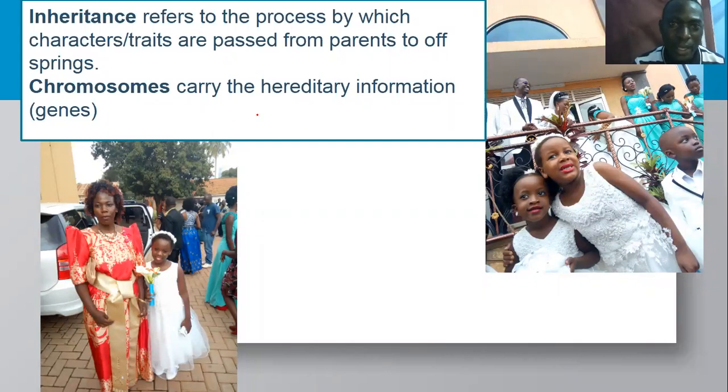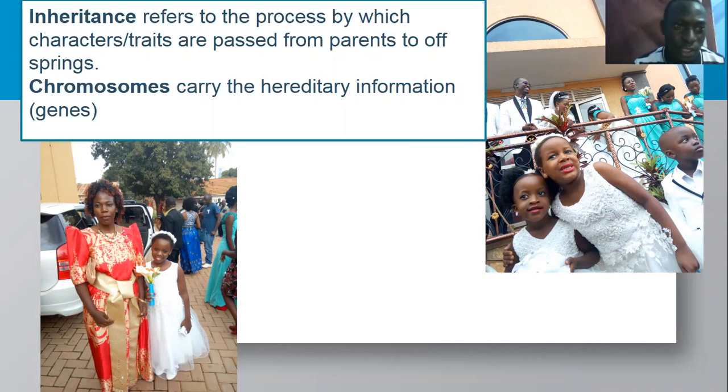And that is what we call heredity, whereby they're passed on from parents to the offspring. And you can see here, this is a couple that had just wedded. And of course, after wedding, we know that what next is producing offspring. And you can see these little angels here, these babies. So they must have characters which may resemble entirely one of the parents, or it may be a blend. So what causes that? Now, genetics tries to explain everything.